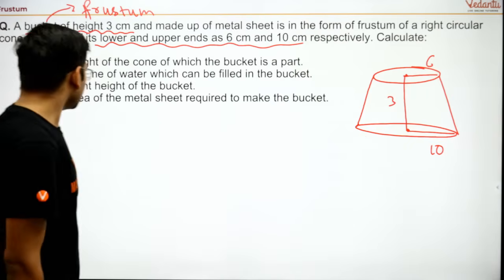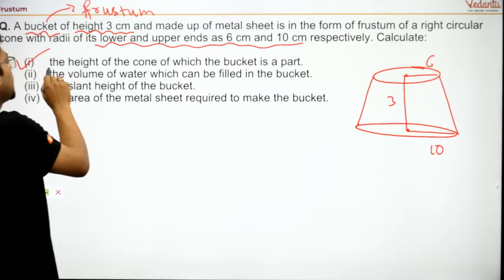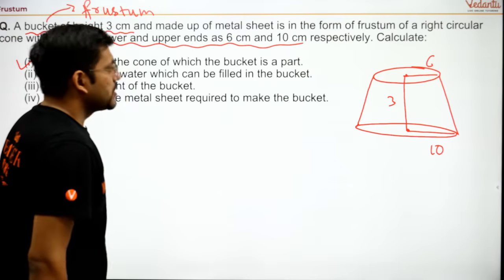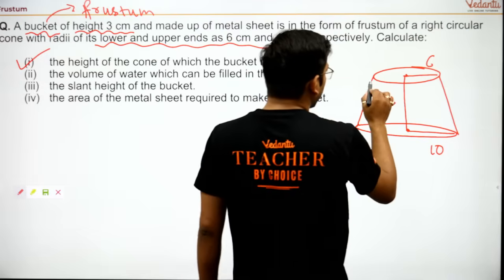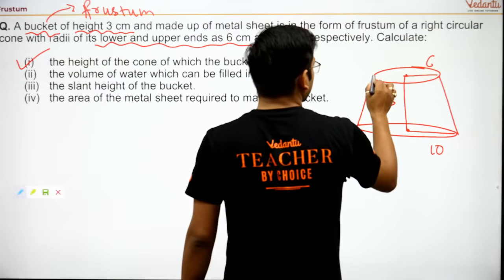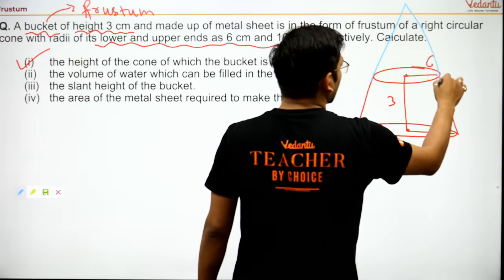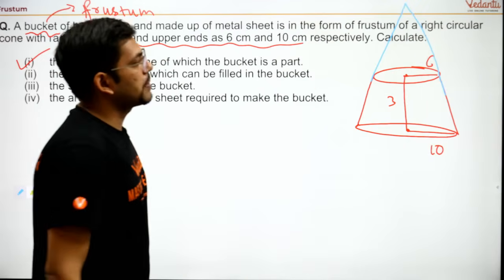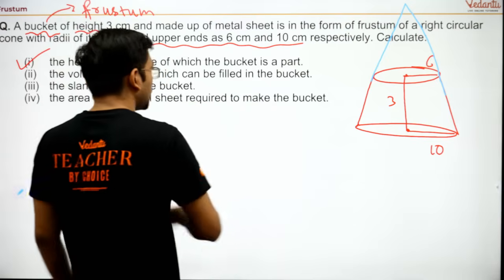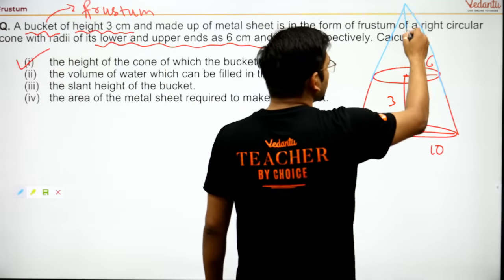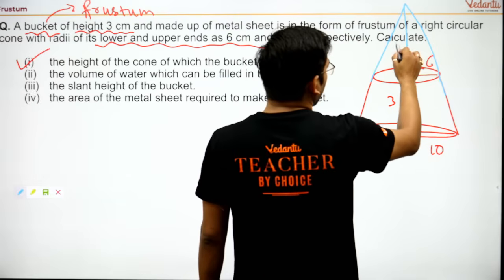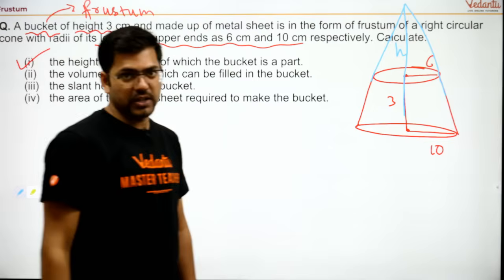Now see, what is being asked? First, the height of the cone of which the bucket is a part. This bucket must be a part of a cone. Are you all able to get it? This is the part of a cone, isn't it? So if this bucket is a part of the cone, then the question is asking to find the height of this cone. I don't know the height, so I will write simply h, isn't it?